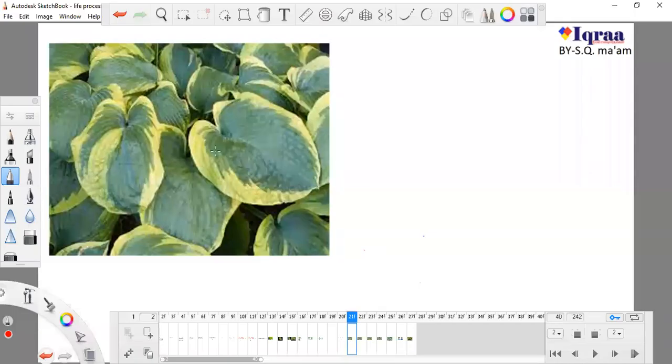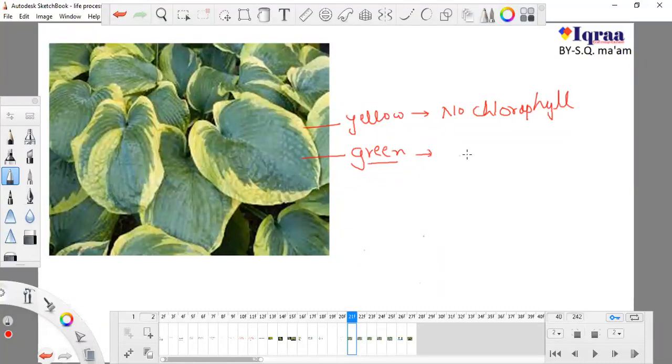Okay, what is this? This is a money plant leaf, and you can see two types of color. One part is yellow and one part is green, and you have seen so many types of leaf like this. One thing is very clear: the yellow part in this leaf has no chlorophyll. The green leaf plants are green because they have chlorophyll.